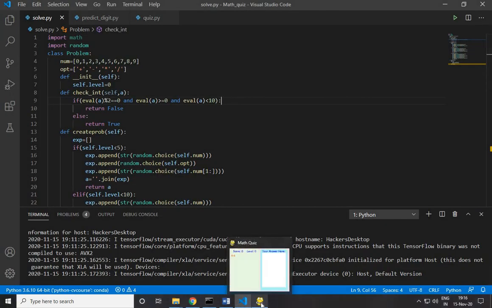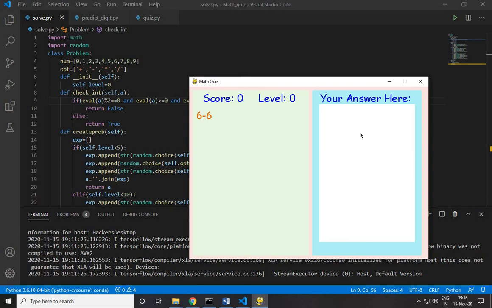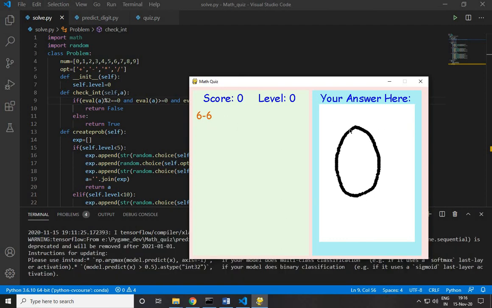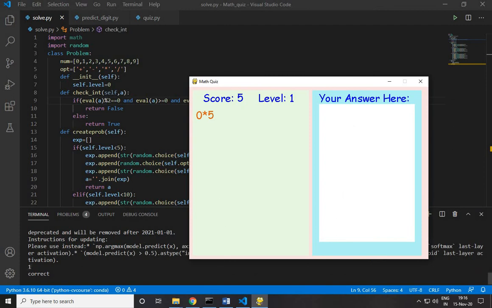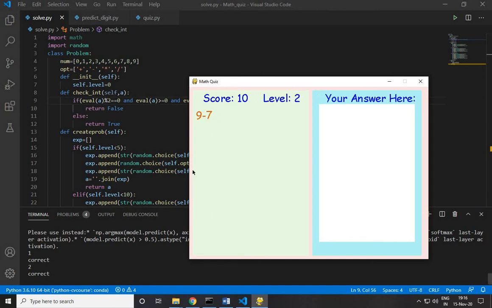So let's see it working. 6 minus 6 is 0, so we will draw 0 and press enter. You can see we are on stage 1 and the answer was correct. 5 into 0 would be 0, enter, correct. 9 minus 7 would be 2, we'll press enter, correct. Now 8 minus 6, let's try 3,